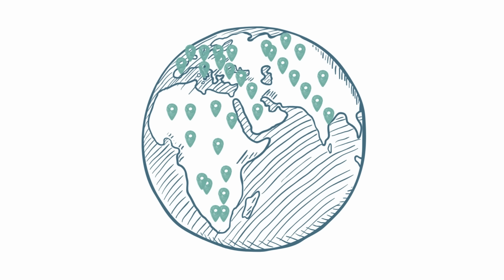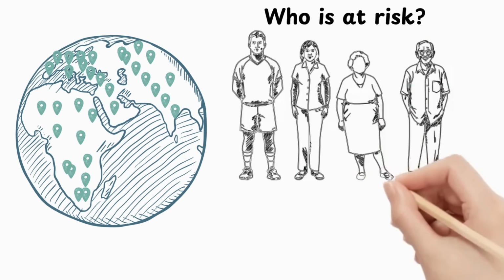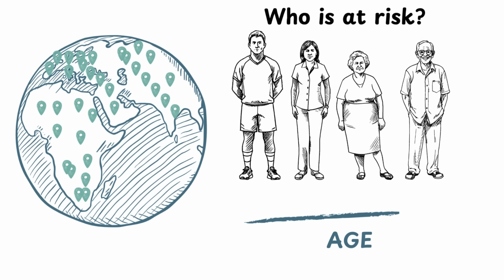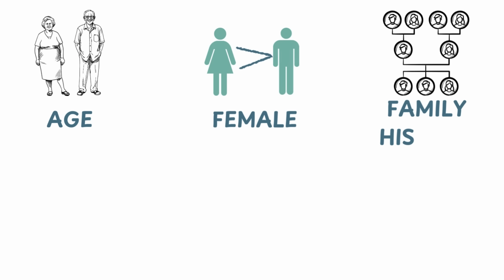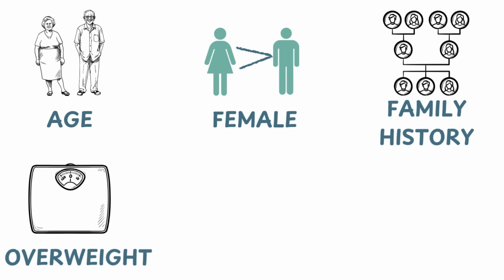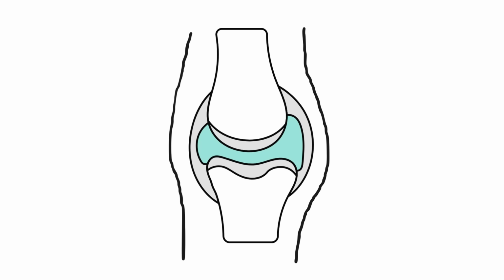Osteoarthritis is a very common long-term condition, affecting hundreds of millions of people worldwide and about 1 in 8 people in Ireland. While it can happen at any age, it most commonly develops after the age of 50. It is also more common in women than men and may run in families. Other risk factors include being overweight, as this increases the load on the joints and the amount of inflammation occurring in the body, previous joint injury, and overusing a joint in a very repetitive manner, for example, due to your job. But why does osteoarthritis occur?